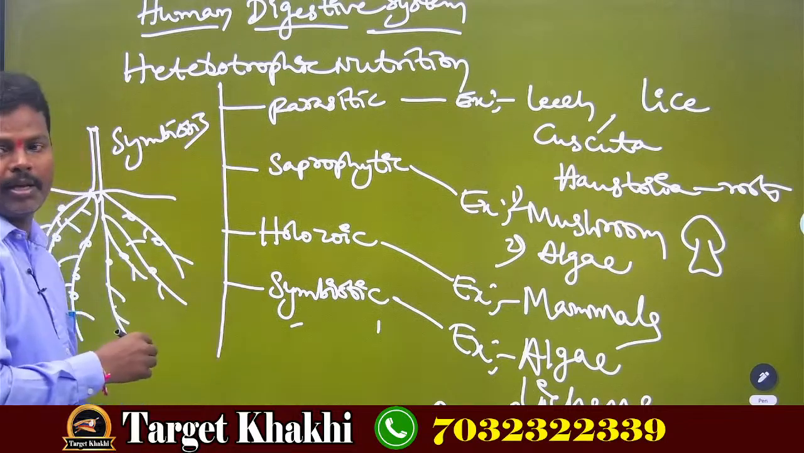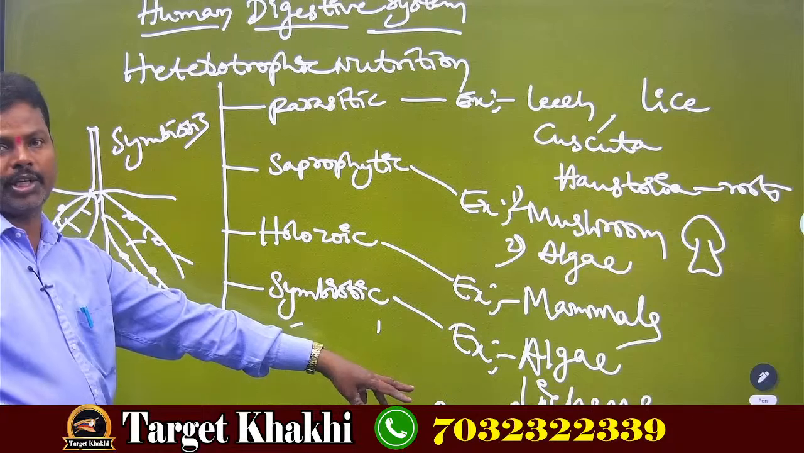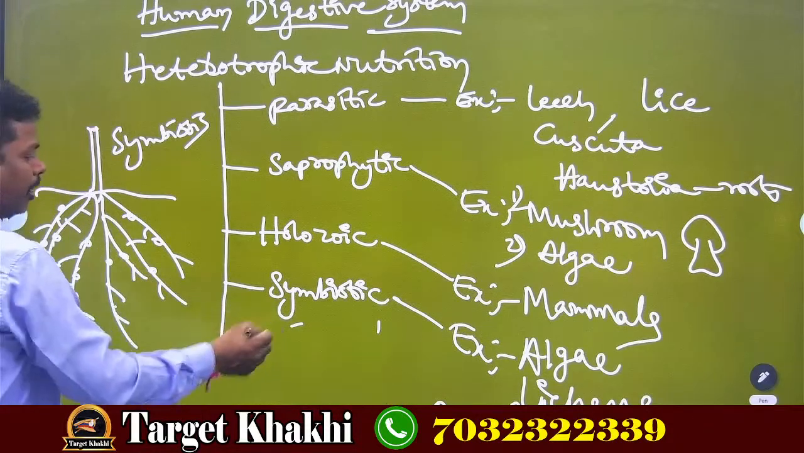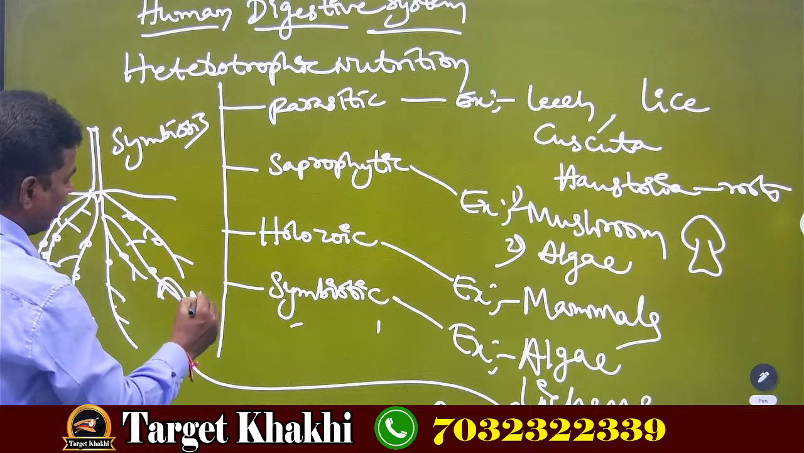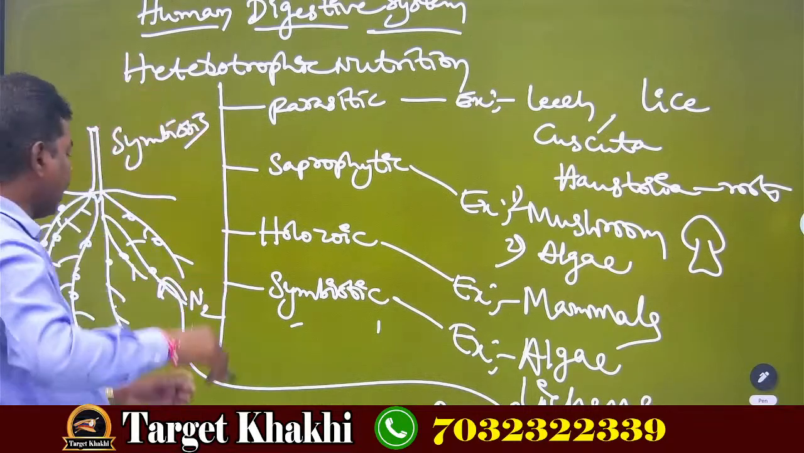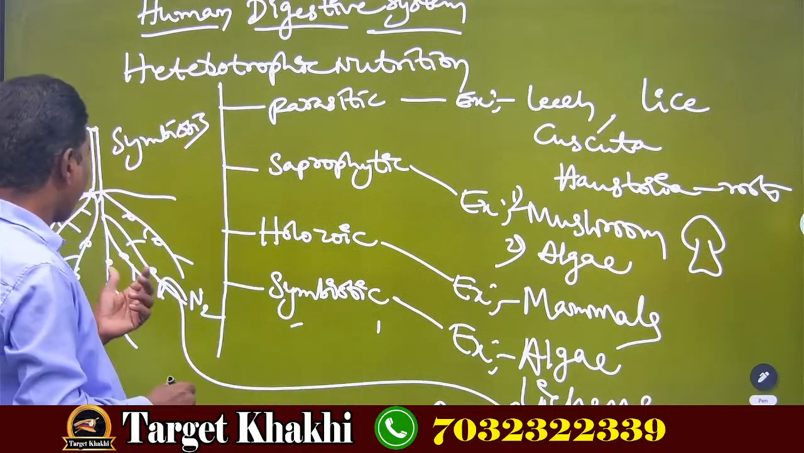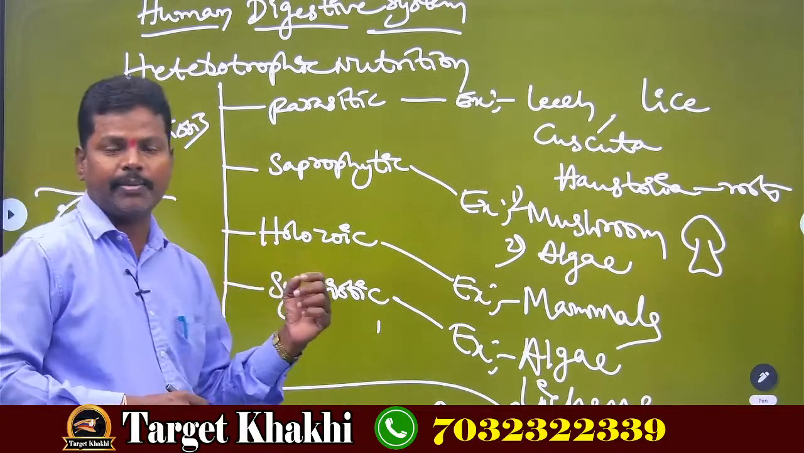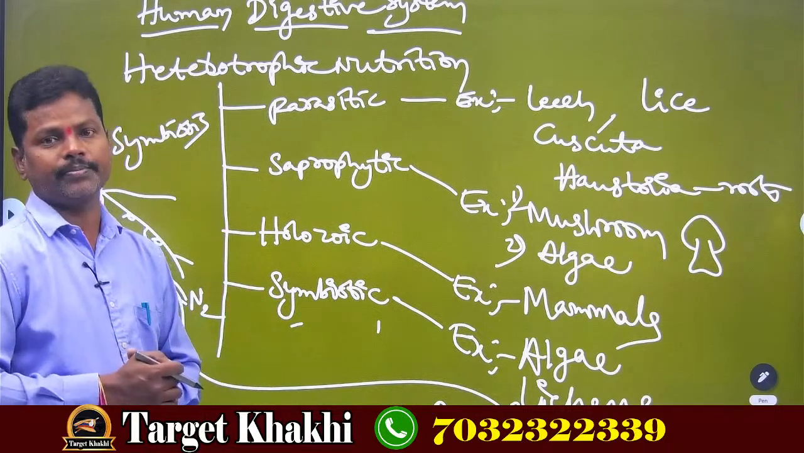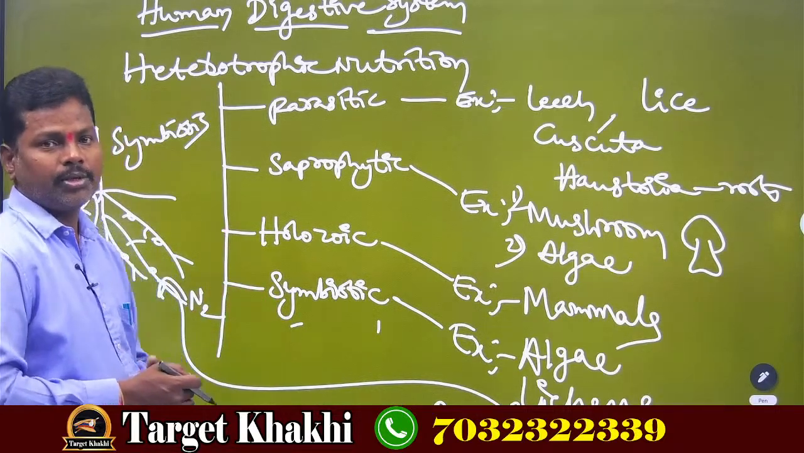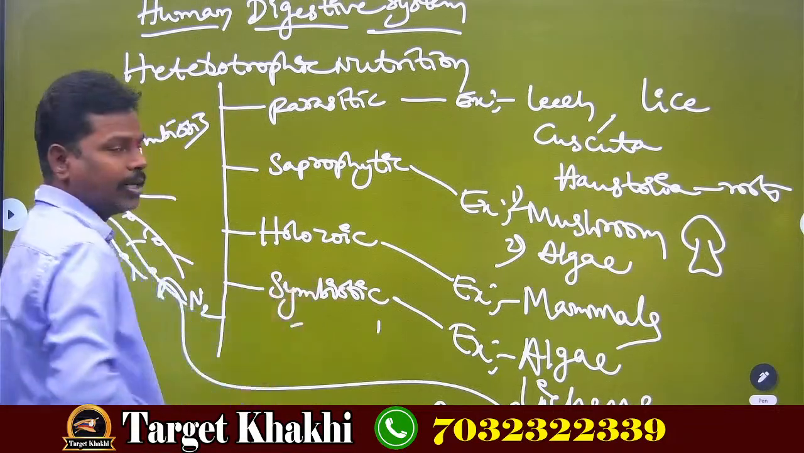Understood? Symbiosis. And such type of nutrition is called symbiotic nutrition. So rhizobium bacteria is fixing nitrogen from the atmosphere into the root nodules of the Leguminaceae plant, right? And these plants, at the same time, give shelter to rhizobium bacteria. Understood? So this is nothing but symbiosis, and such type of nutrition is called symbiotic nutrition.